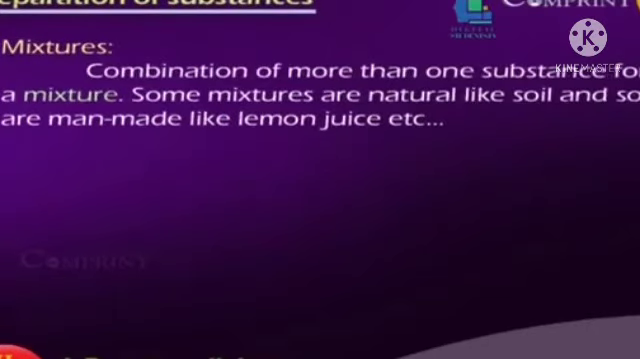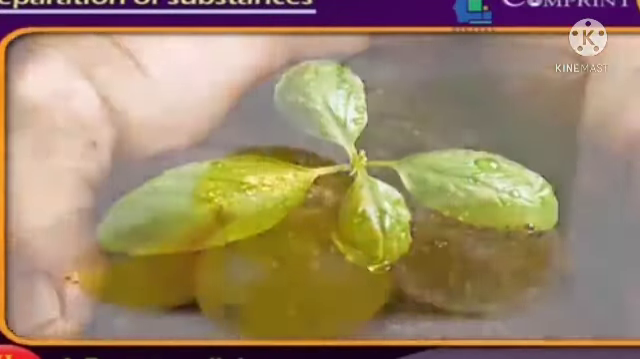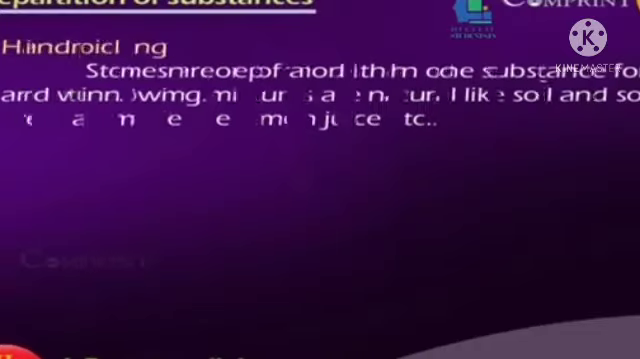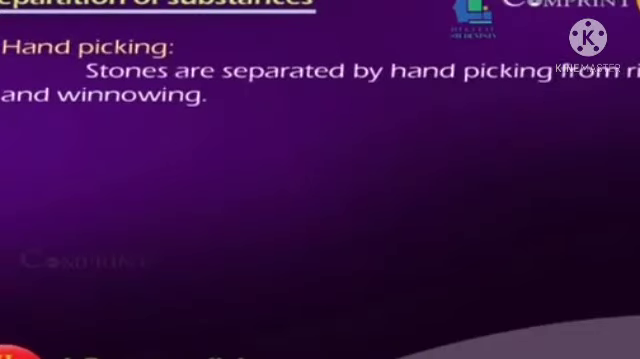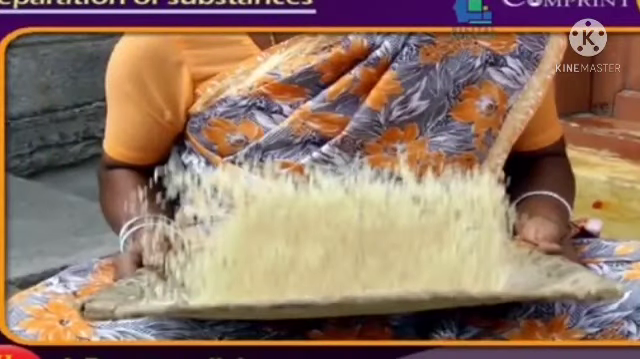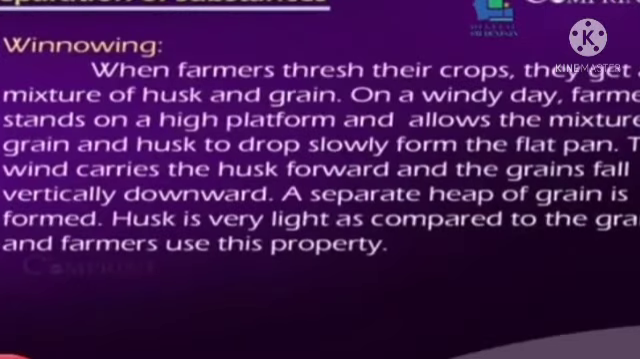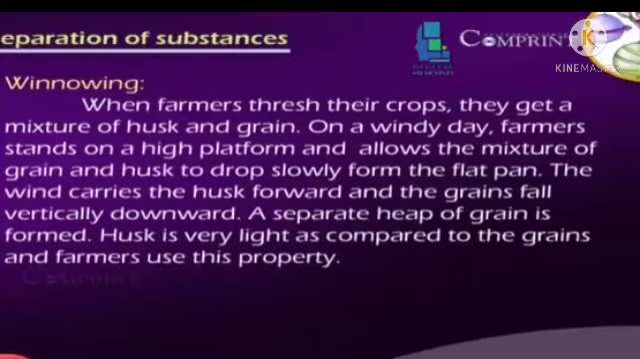Mixtures. Combination of more than one substance forms a mixture. Some mixtures are natural, like soil, and some are man-made. Like lemon juice and salads, these are examples of mixtures. Hand picking. Stones are separated by hand picking from rice. Next, winnowing. When farmers thresh their crops, they get a mixture of husk and grains on a windy day.